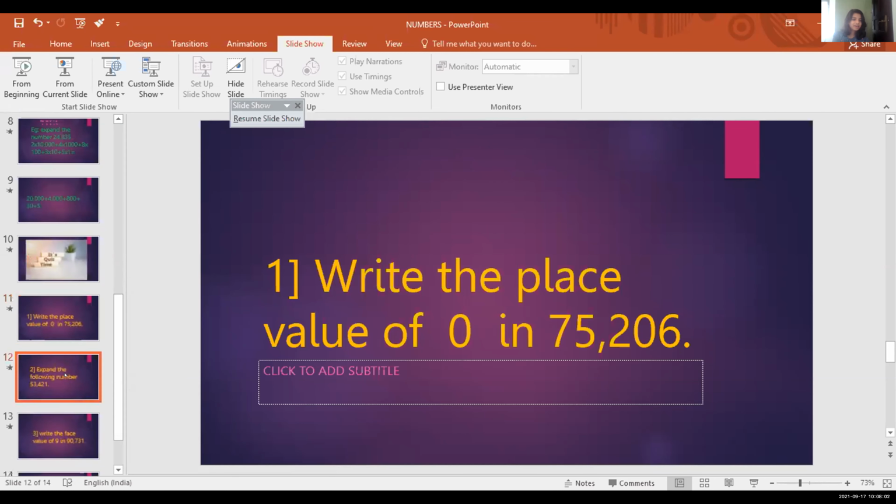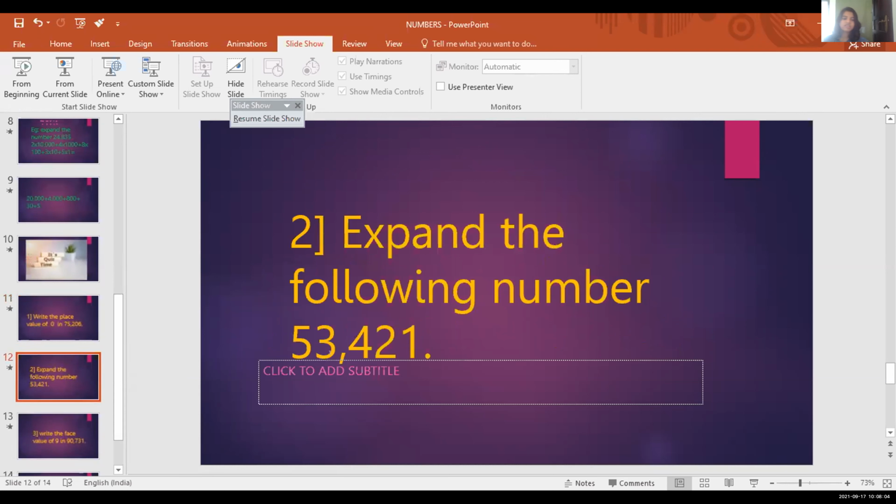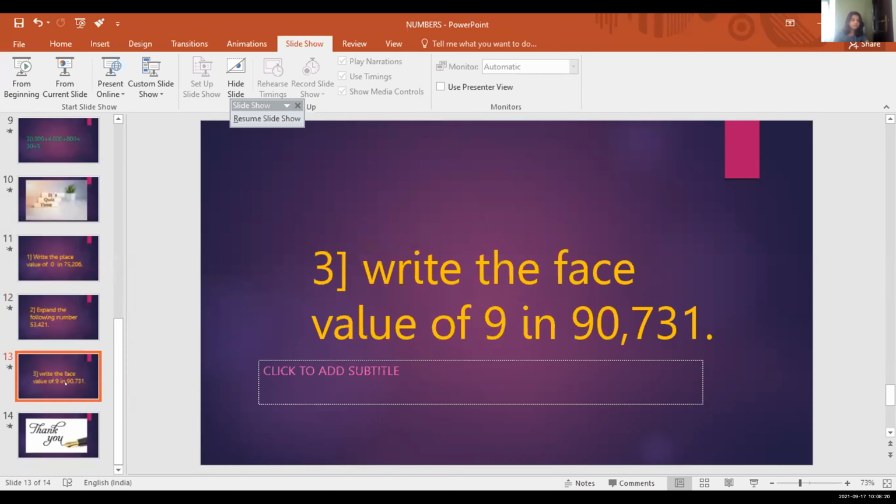Very good, Pranav. Expand the following number 53,421. Prarthana, can you answer it? 50,000 plus 3,000 plus 400 plus 20 plus 1. Very good, Prarthana. Write the face value of 9 in 90,731. Hadi, can you answer it? 9. Face value. Look at the question. Face. Very good, Hadi. Thank you all.